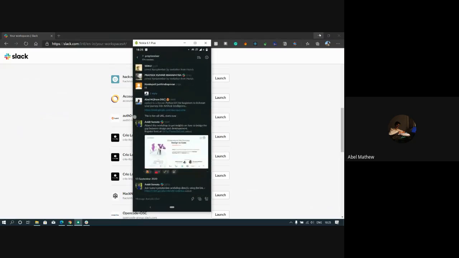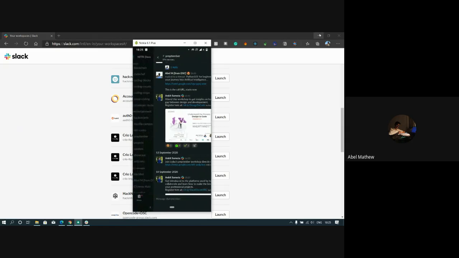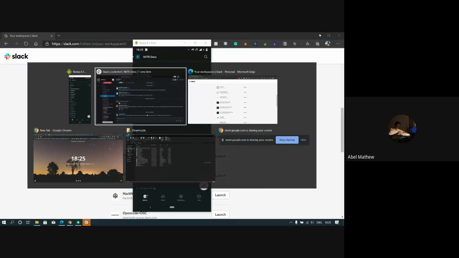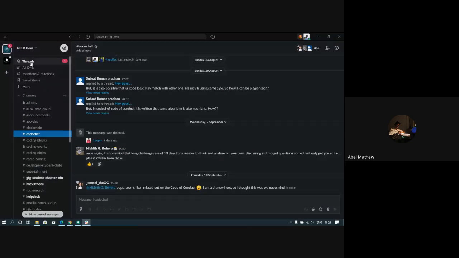And yeah, now coming back to the goodness of Slack. All these things are something which we can do in WhatsApp or anywhere you want. So I want to show you about Slack threads and mentions. These three things that you see on the top, threads, all DMs, and mentions and reactions, help you to keep track of what is happening.